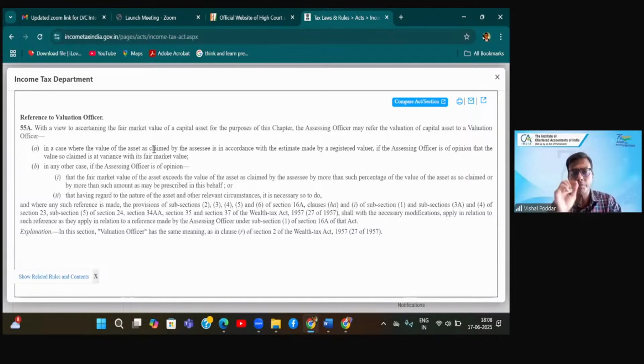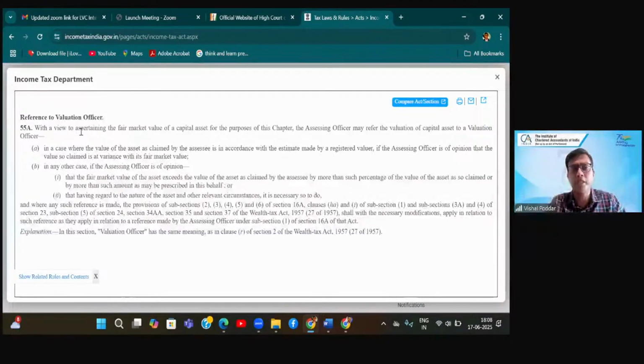Now see, what does the section say? Firstly, why was this section made, let us understand. If you recall your topic of capital gain, you will find that in multiple sections, they have asked you to take the fair market value as the value for computing capital gain, which may be either in the full value, that is the sale price, or in the cost of acquisition. So on either side, there are provisions which ask you to take the fair market value as the respective value. But you asked something relating to purchases. That is why I said I don't think that is how the provision is, but we'll read together.